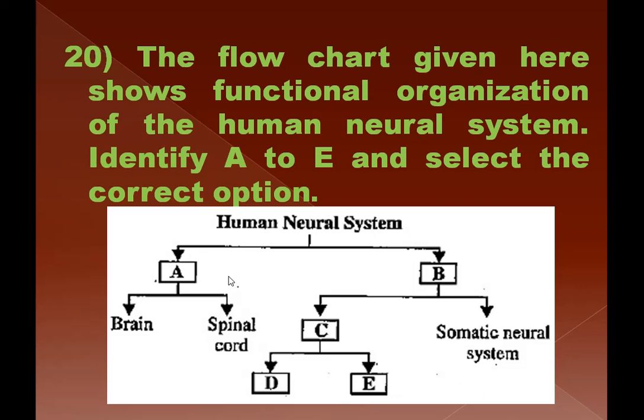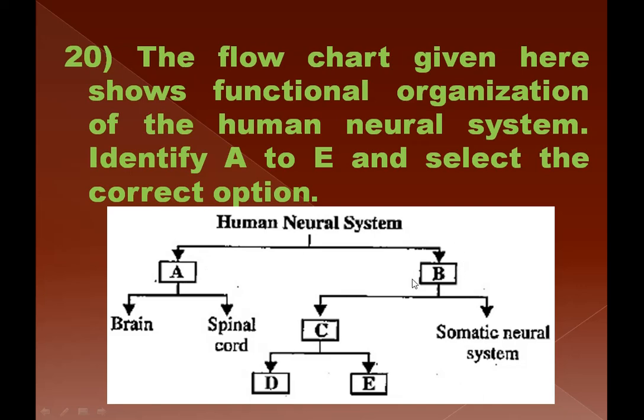Now question number 20. The flow chart given here shows functional organization of the human neural system. Identify A to E and select the correct option. So in this diagram here, the chart is given, human neural system divided into two sections, A and B. A section is again composed of brain and spinal cord. So that means, guess what is A? Definitely it is central neural system.